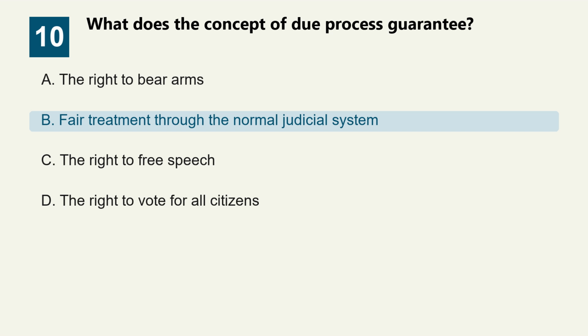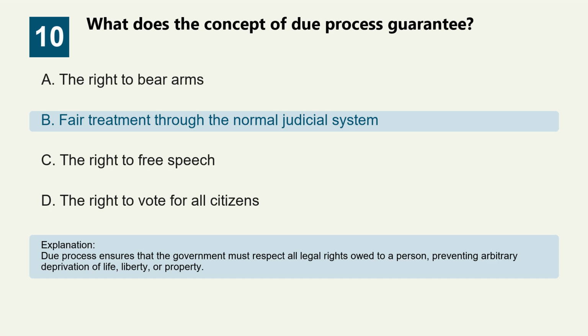Fair treatment through the normal judicial system. Due process ensures that the government must respect all legal rights owed to a person, preventing arbitrary deprivation of life, liberty, or property. Question 11.